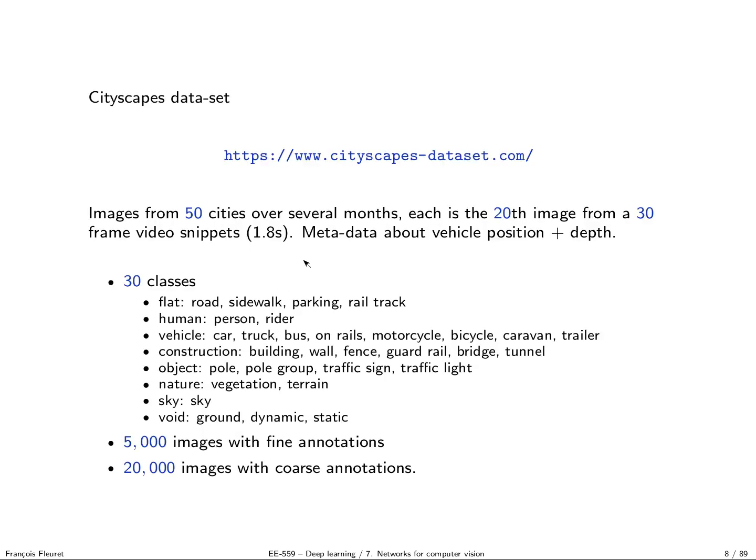More recently, there were several datasets proposed for semantic segmentation. Semantic segmentation is a task where you try to classify individual pixels according to their class. For the Cityscapes dataset, it's a bunch of images taken in cities from driving cars. You have 30 classes for pixels, like flat, human, vehicle, etc. And you have 5,000 images with fine annotation and 20,000 images with coarse annotations. So it looks like that.